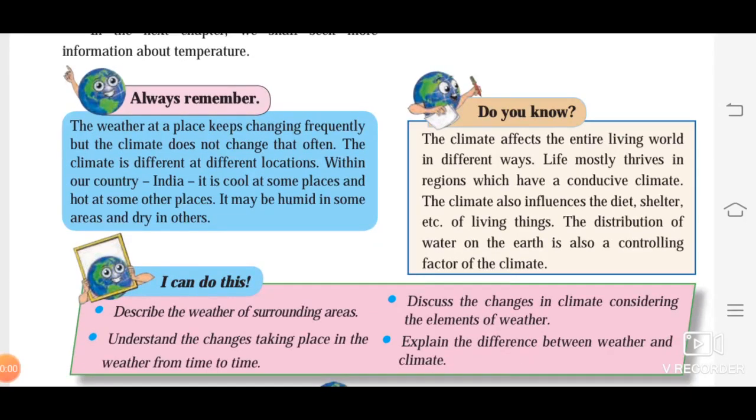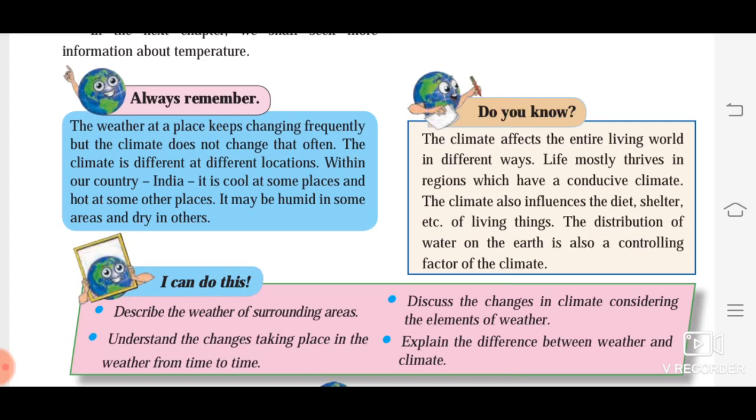So life mostly thrives in regions which have a conducive climate. That means it thrives means it grows. Conducive means proper conditions, good atmosphere or good climate which enables the life of the people to grow. Okay, so the climate affects the life of the entire living world, and the conducive climate helps life to grow properly.